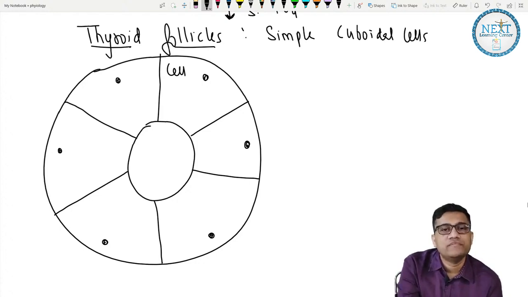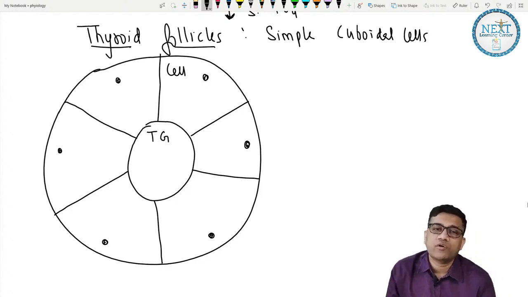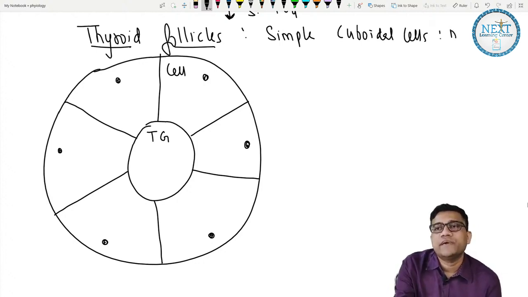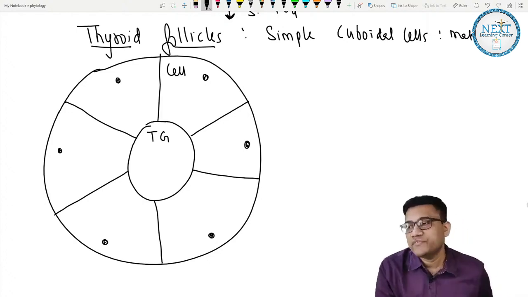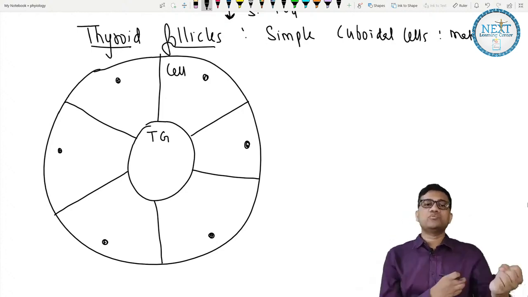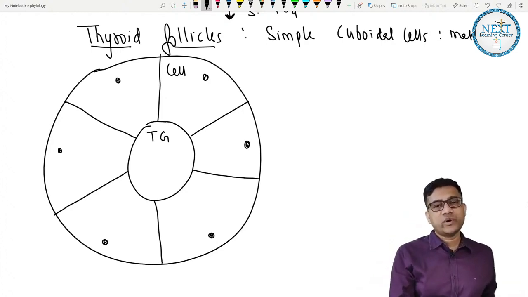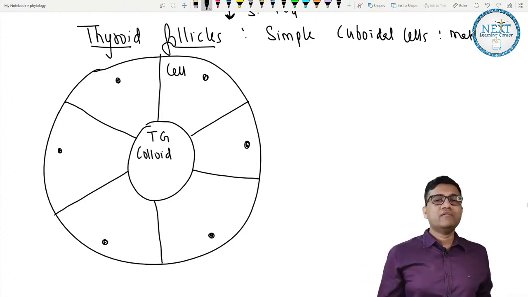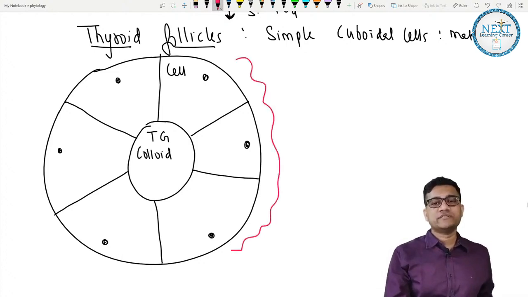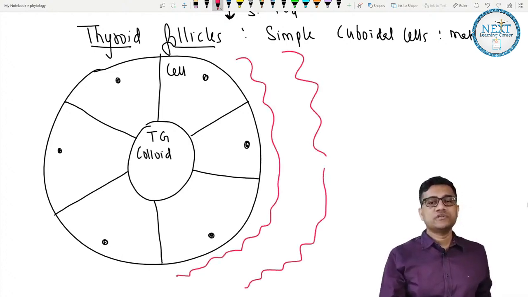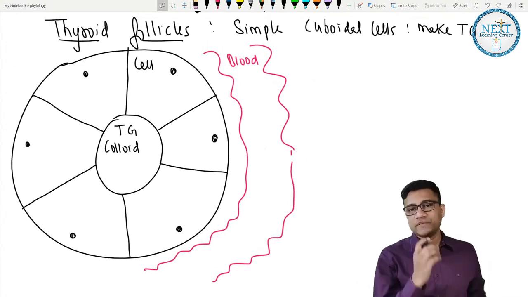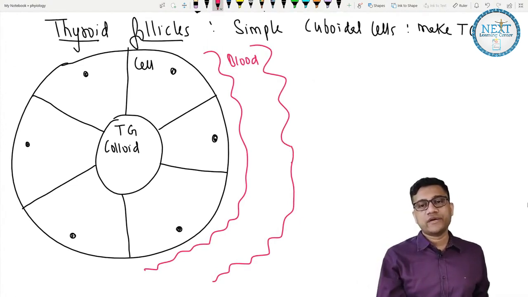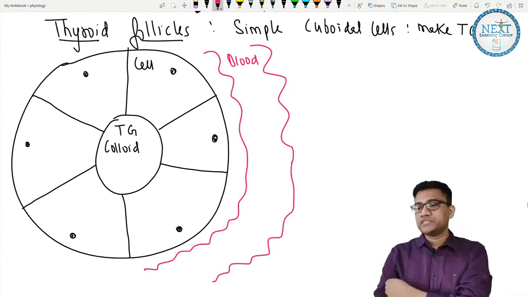This is the thyroglobulin, TG. So they make the TG, which is thyroglobulin. Now comes the question, what is this thing? This is the colloid which contains the thyroglobulin. And what is present just outside the cells? Blood vessels. So blood vessels are present just outside them. Are you clear now?